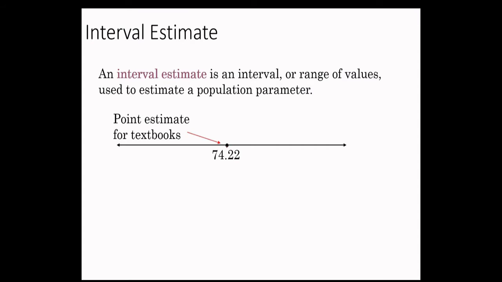So this was our point estimation, the actual point estimate from the sample, 74.22. Now an interval estimate can be like this. So this can be an example of an interval. We believe that the actual parameter is falling inside this interval, and this interval has been computed from the sample. So we have computed this interval using a sample, and we believe that the actual population parameter is falling inside this interval.